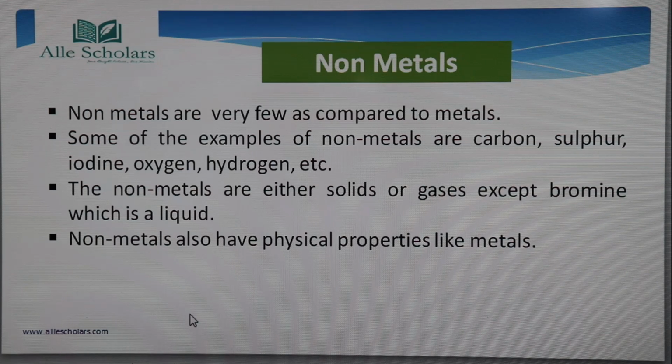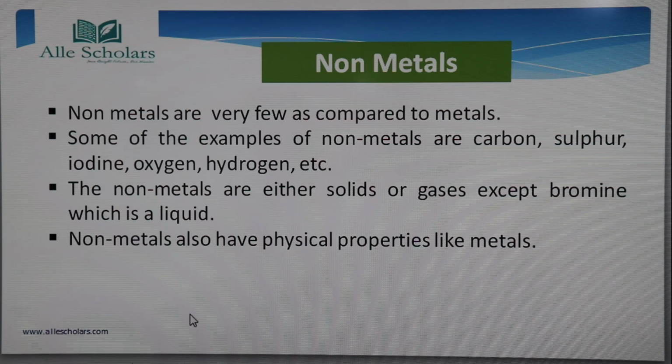So what we have seen is that metals are always in solid state, but non-metals are either solid or gaseous. Okay? Non-metals can be gaseous also, whereas metals were only solid in state. But there is an exception, that is bromine. It is although a non-metal, but it is liquid in state. It is neither solid nor gas, but it's a non-metal.